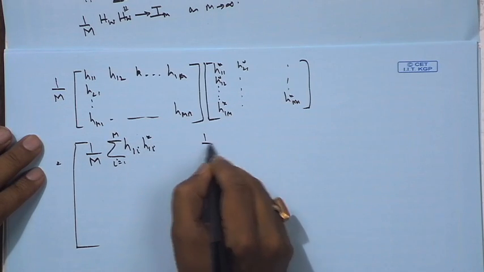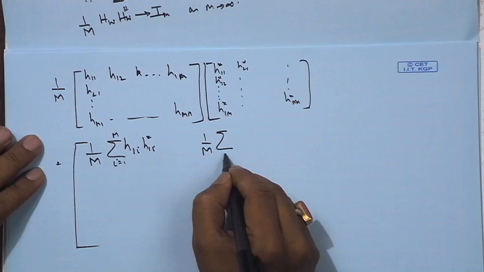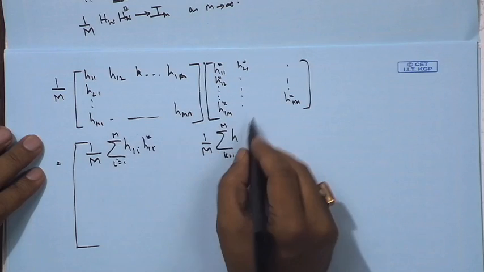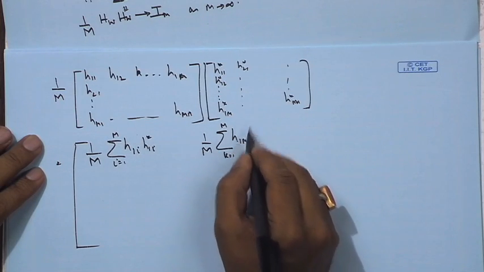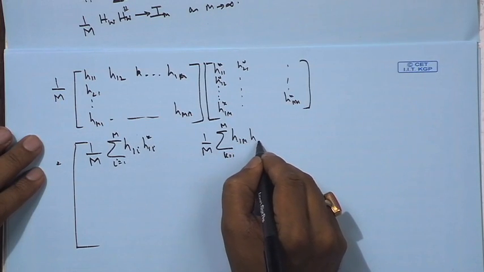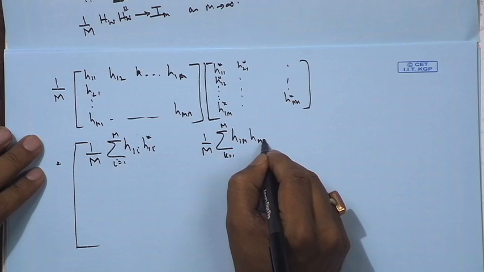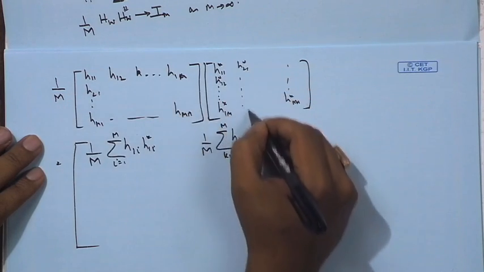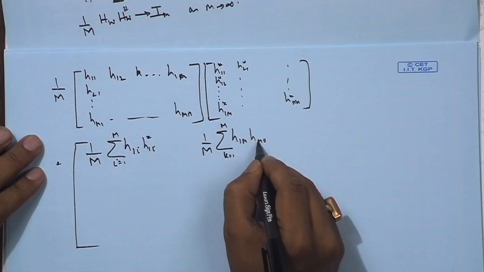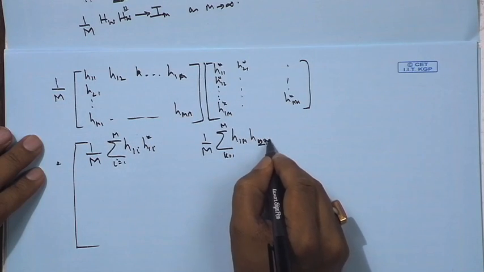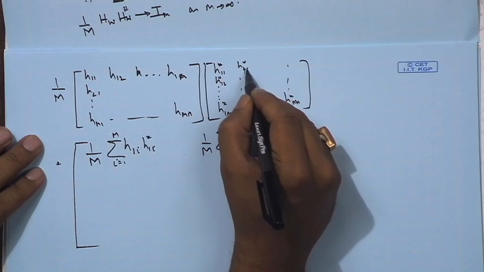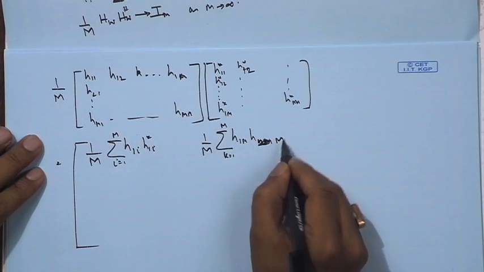The next one would be 1 upon M sum over k equals to 1 to M, H1k times H2k conjugate, where H1M gets multiplied by H2M conjugate,